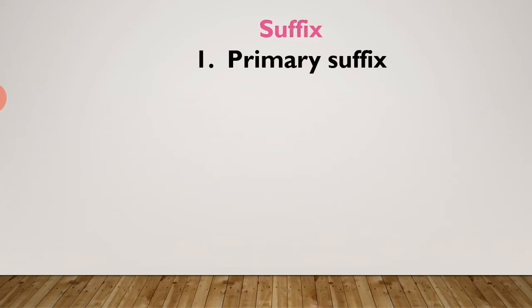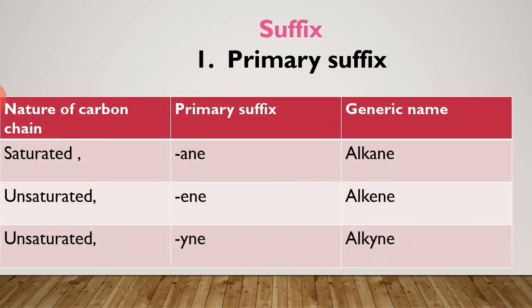Then let us see the suffix. A suffix is always added to the root word to indicate whether the carbon chain is saturated or unsaturated. So let us see in tabular form the nature of the carbon chain, primary suffix, and generic name. If the carbon chain is saturated, meaning there is a single bond between carbon atoms, the primary suffix is ane. So the generic name is alkane.